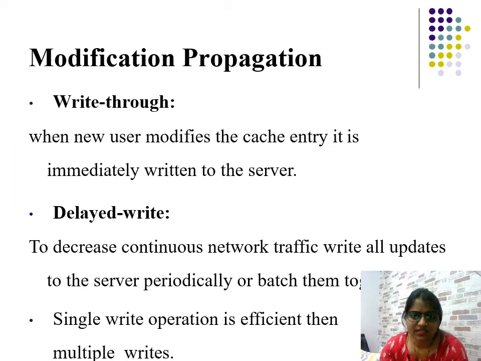And now modification propagation. It means you are doing some modification in one of the files and that is cached. What will be the methods or the ways you can do that? There are two types: write through and delayed write. So what is write through? When a user modifies the cache entry, it is immediately written to the server.